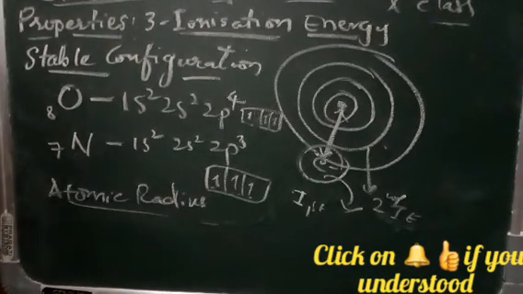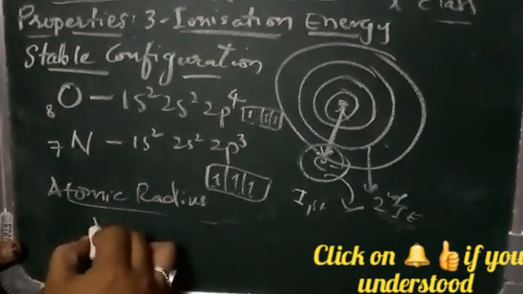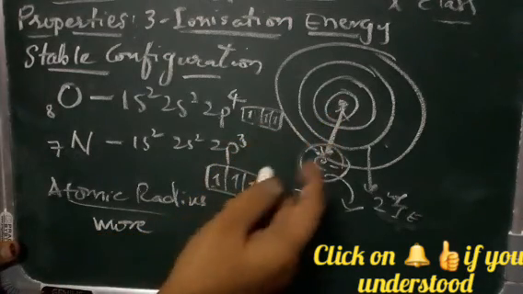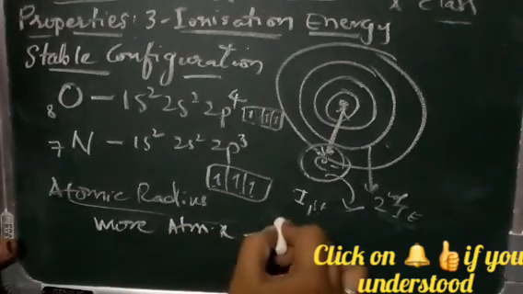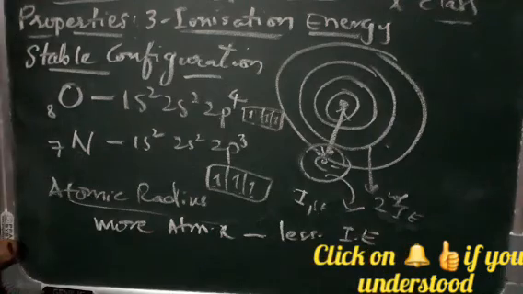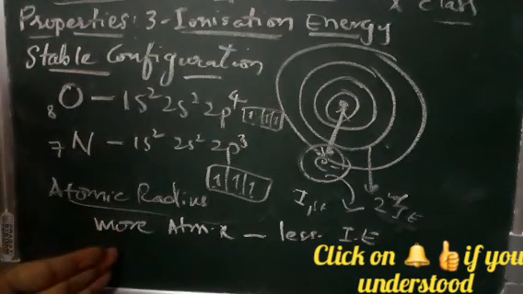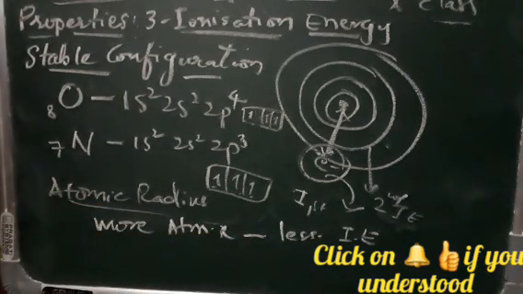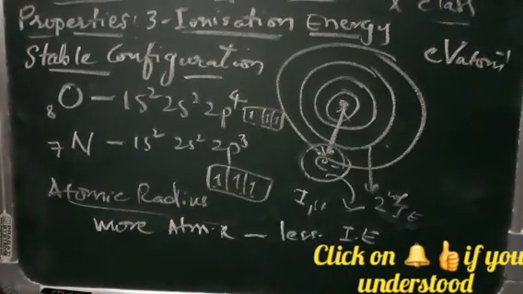And the next property is atomic radius. We have already learned about atomic radius. So the more the atomic radius, the less will be the ionization energy. From this we can say that ionization energy decreases down the group and increases along the period. Ionization energy is also called ionization potential, but when we use the term ionization potential, it is better to write the unit as eV atom inverse, that is, eV atom^-1.